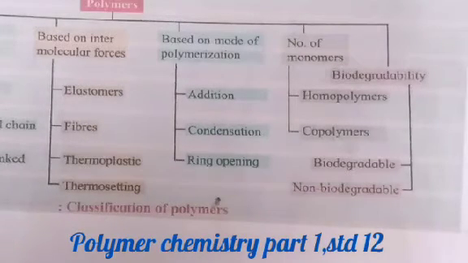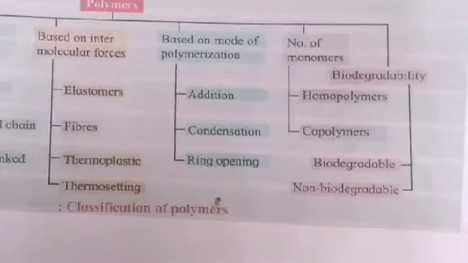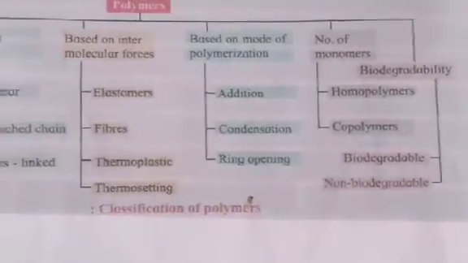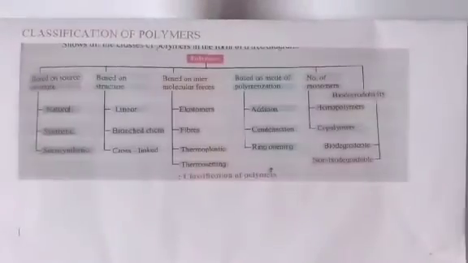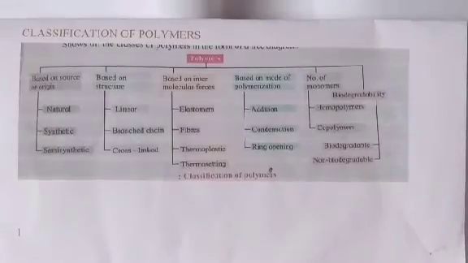Depending upon that, there are 2 classes: homopolymers and copolymers. And one more classification is based upon degradability, whether it is biodegradable or non-biodegradable. So that is the summary of how we can classify these polymers.